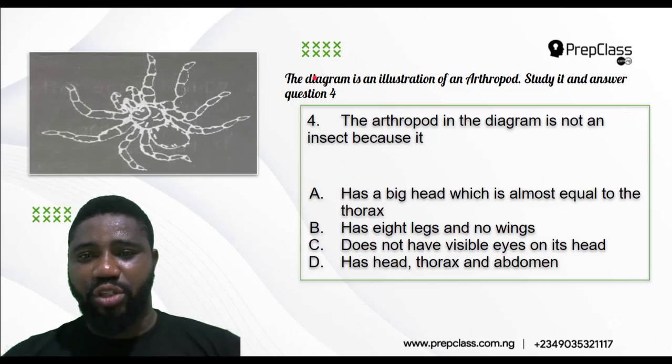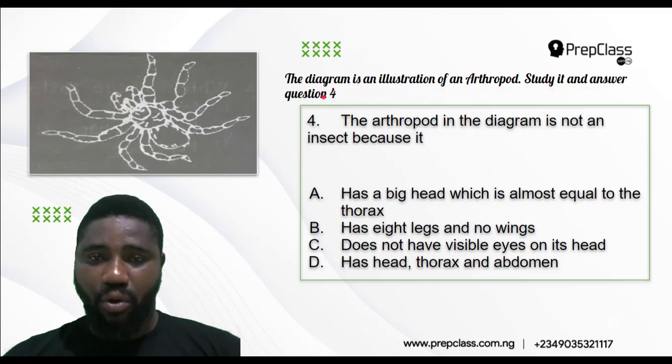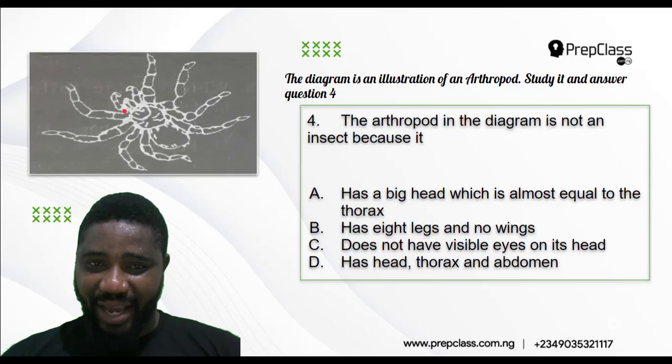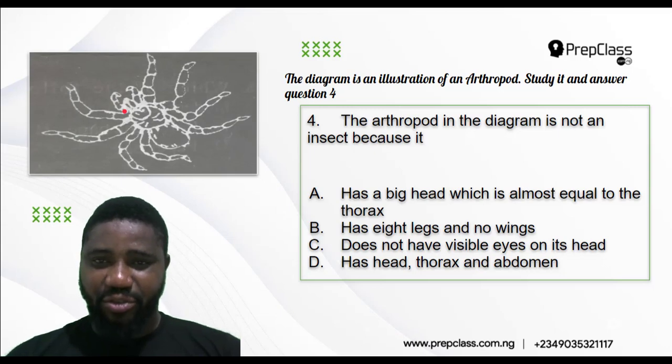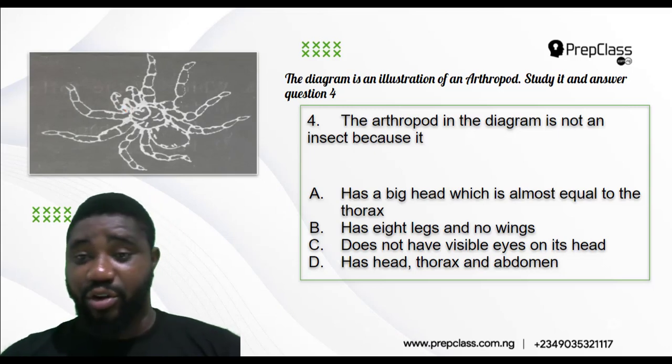Now they've given us an instruction here. It says that the diagram is an illustration of an arthropod. Study it and answer question 4. So we are going to use this diagram to answer question 4. Even looking at this diagram, you know that this is a spider. This is a spider. See, that's the ventral view, started at the thumb upside down. That's the ventral view of a spider.